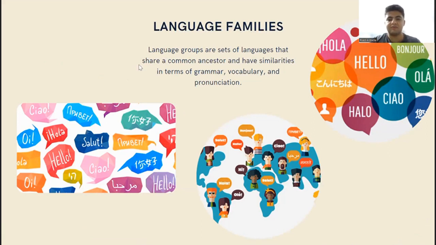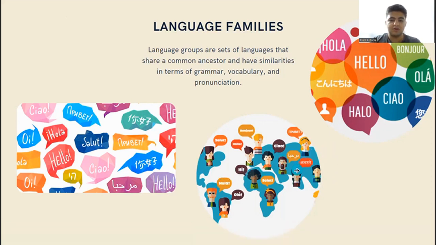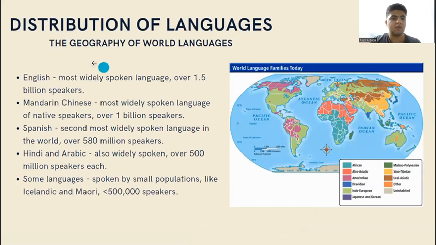As you can see from this picture, the languages from different parts of the world differ from each other. But, for example, the Russian Privet and Ukrainian Privet are actually pretty similar because they have very close ancestors. This is the reason why some languages are really close to each other and appeared out of each other during the course of history. Now we'll be moving on.